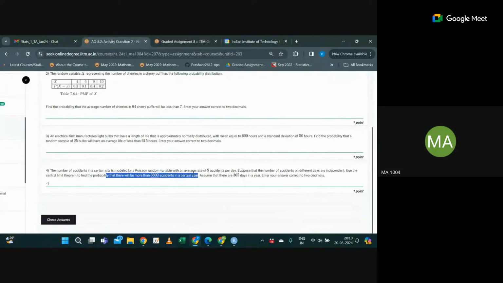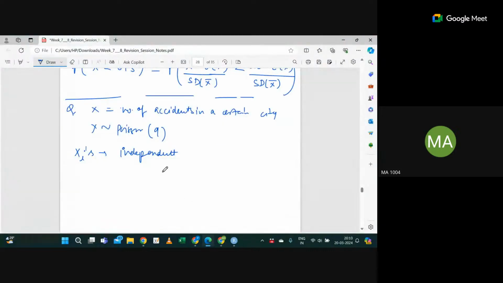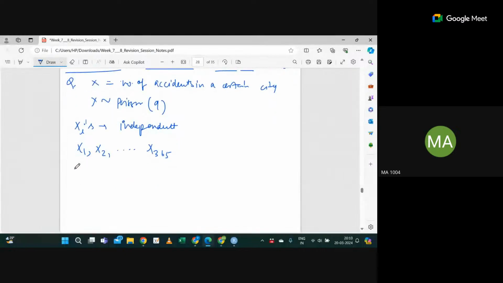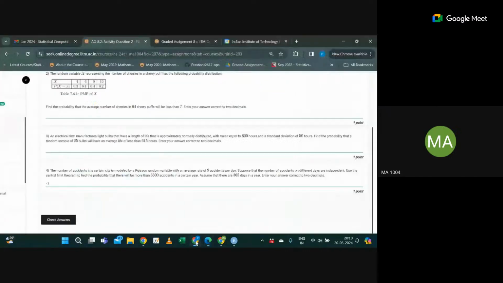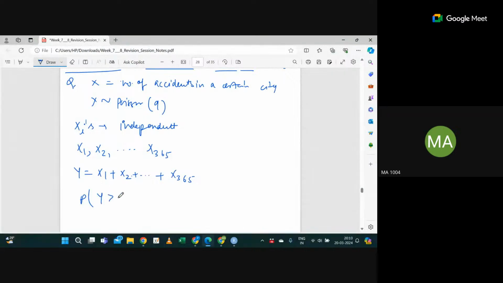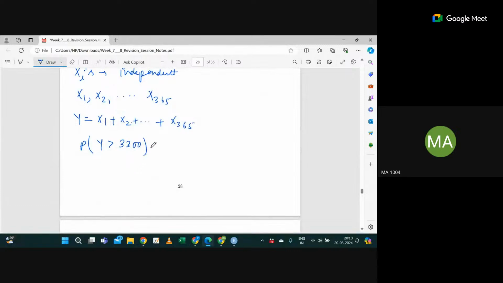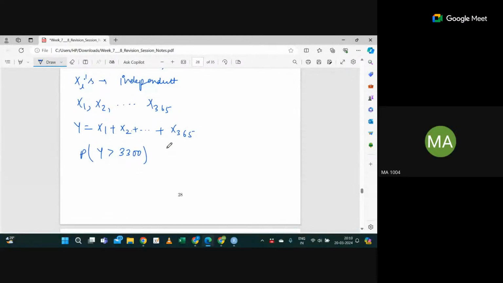Very good. Actually, we are talking about in a year. So these Xi, you can see, are independent. I'm talking about X1, X2, I mean, the number of accidents on the first day, second day, up to 365 days. So Y is nothing but X1 plus X2 up to X365. The question is, what is the probability that there will be more than 3,300 accidents in a year? That means Y is greater than 3,300. So far it is clear? Yes or no? So what is the next step?